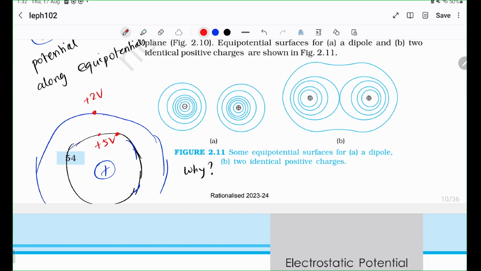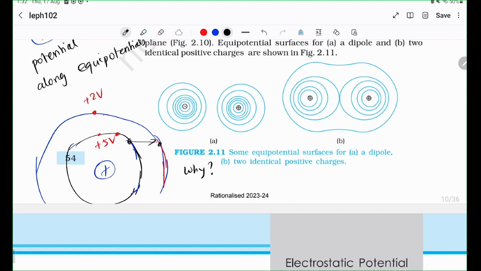I hope that's clear. So if this is a 5 volts equipotential and this is a 2 volts equipotential, what would be a way of descending the potential? What I mean by descending the potential is that you could go from here to here, right?